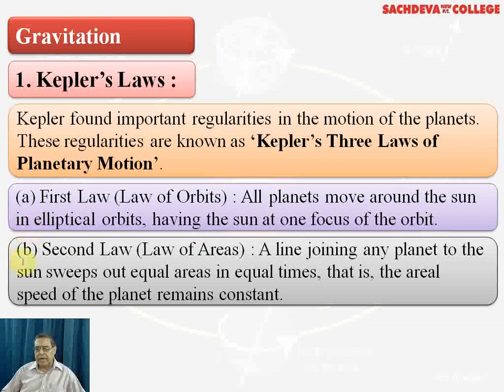One more thing to add in this context, when we say the law of orbits, is that if a planet is close to the sun, the ellipticity of the orbit will be less. But as the distance of the planet from the sun increases, the ellipticity also increases. So the orbit of Earth is more elliptical as compared to Venus or Mercury.